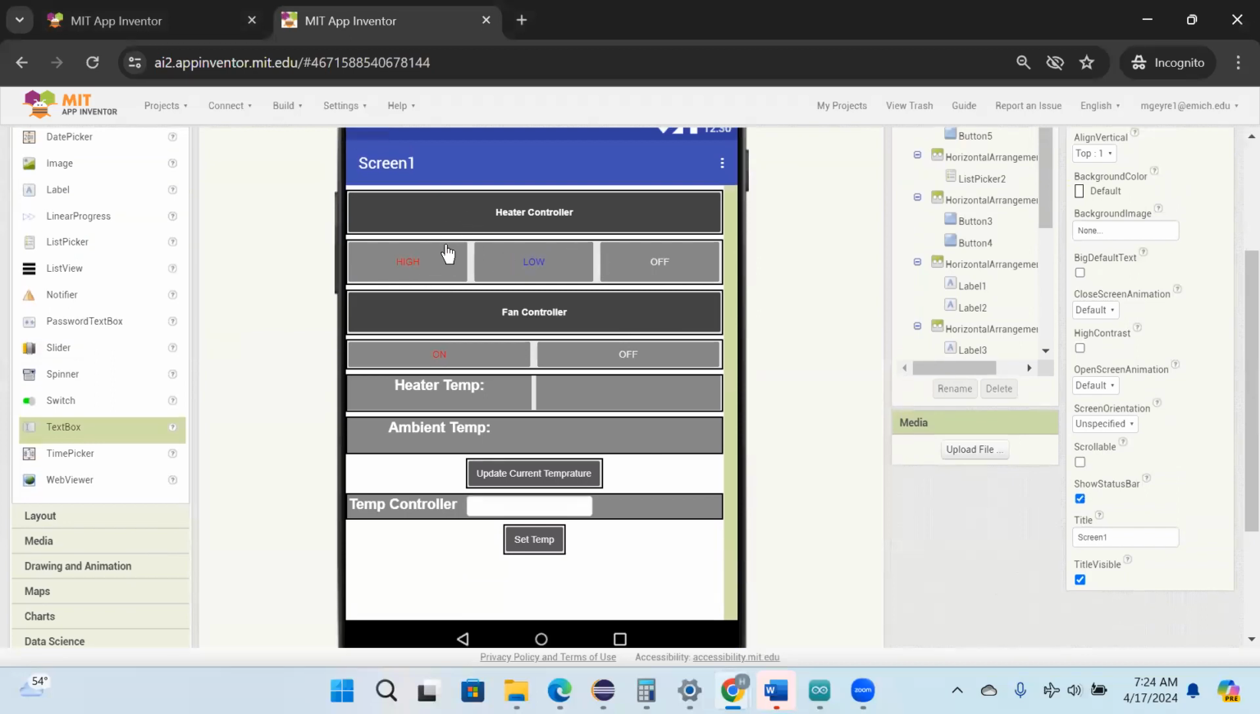We have a heat high, we have a heat low, we have a heat off, we have a fan on, fan off. These essentially control the heaters and fans. When the heater's on, we want the fan on every single time. You're gonna see that in the code. And for these heat and ambient temperatures, we have two sensors in the bot, and essentially this button updates that. And we kind of use some array splitting to do this.